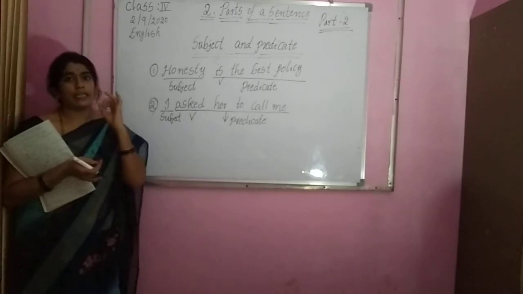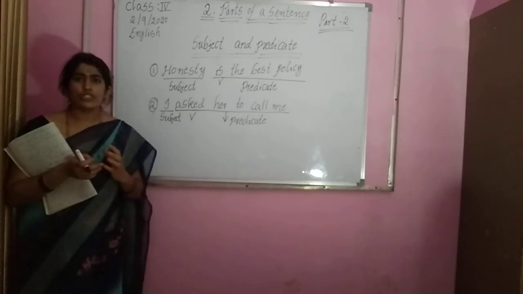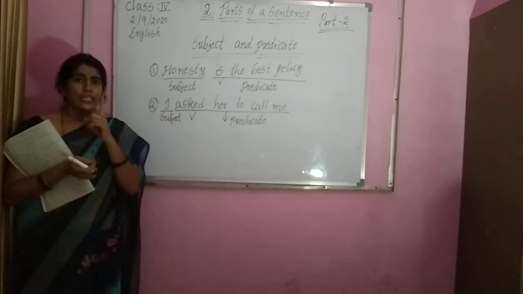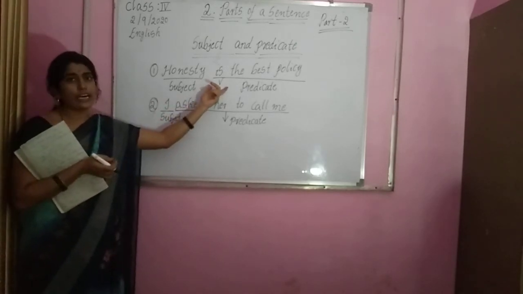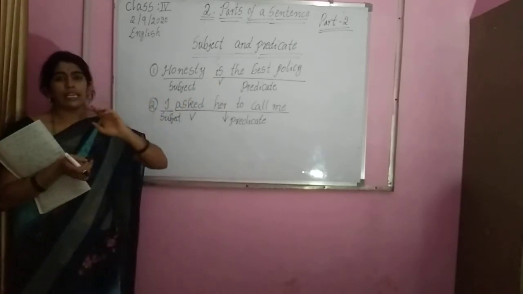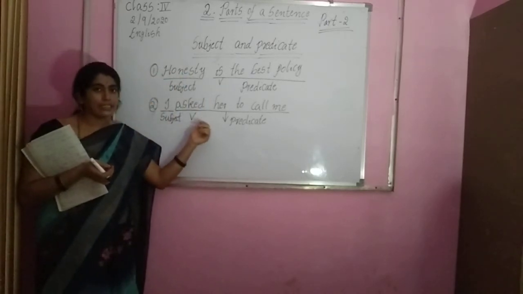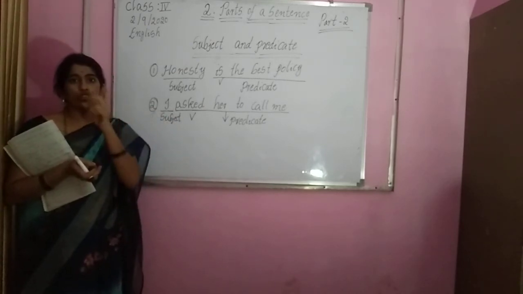Subject and predicate. How will we understand what is subject and what is predicate, children? By following the three rules. First, what is the first rule? Identify the verb. For the first we have to observe the sentence and find the verb. Sentence నుంచి verb ని find out చేయాలి.